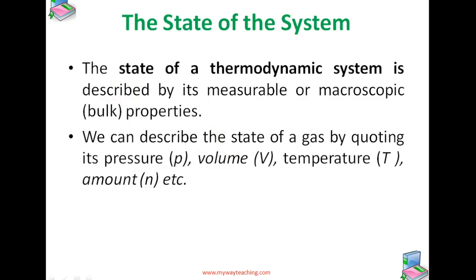Next, the state of the system. What is the state of the system? The state of a thermodynamic system is described by its measurable or macroscopic properties.